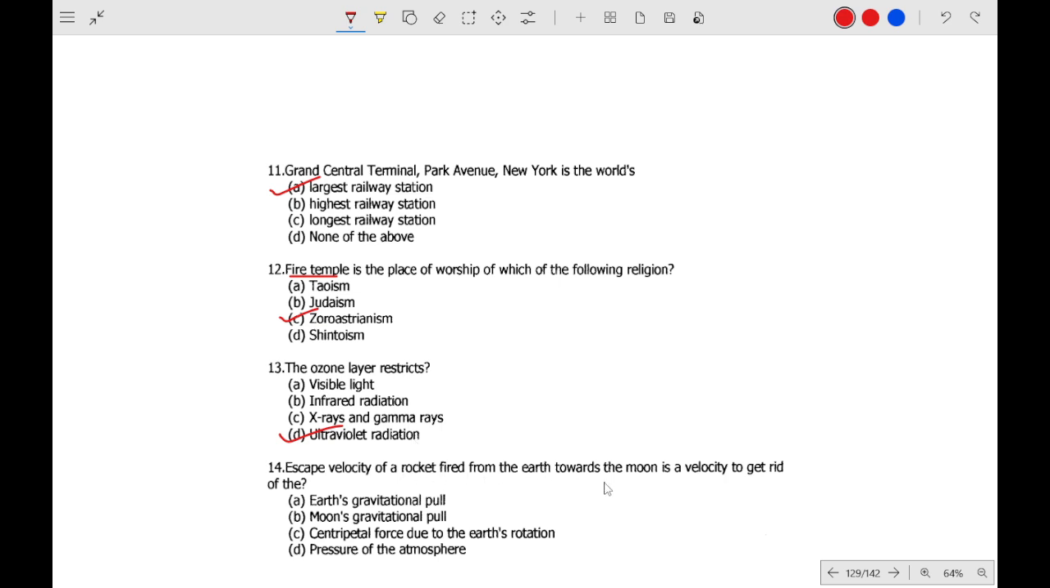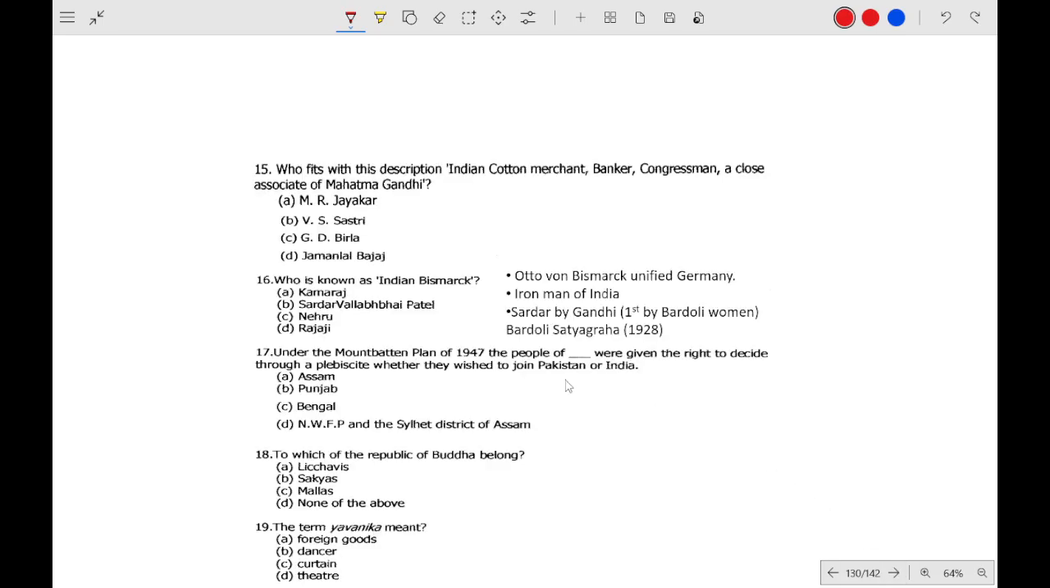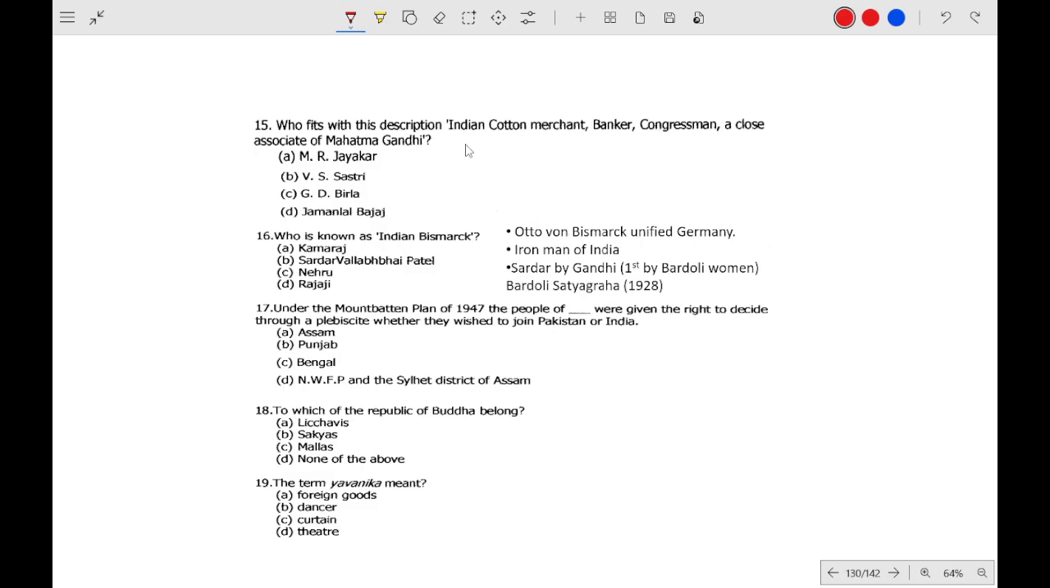Escape velocity is the speed a rocket needs to get rid of the Earth's gravitational pull. Fits with the description, Indian cotton merchant, banker, congressman. We already know G.D. Birla. Indian Bismarck, Sardar Vallabhbhai Patel. Bismarck is Otto von Bismarck who unified Germany. Sardar Vallabhbhai Patel is also known as the Iron Man of India. He was given the title Sardar by Gandhi, but first by the women of Bardoli, because he led the Bardoli Satyagraha, which took place in 1928.